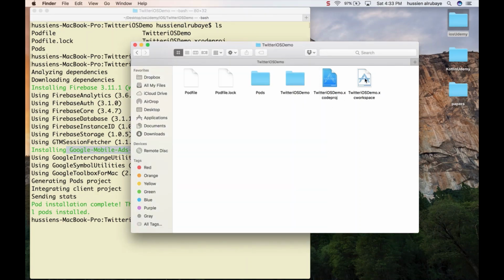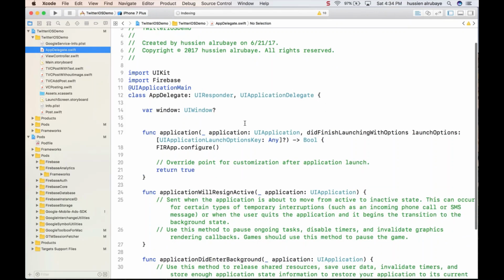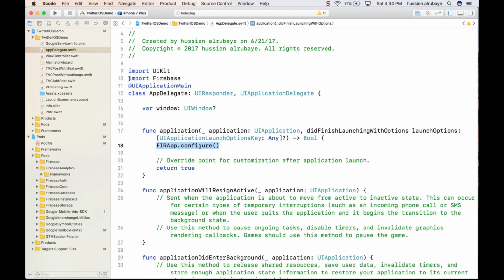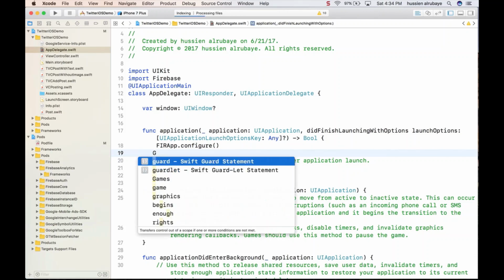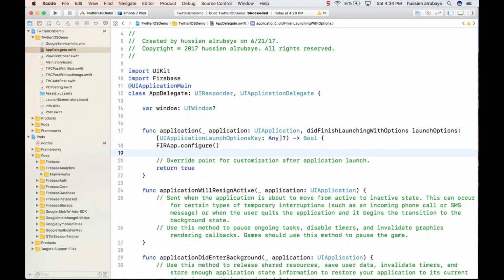So next, what I will do, just open my project. Okay, now first of all, I will go to the AppDelegate, which is this part of my project. My project is already configured to use Firebase. You know that I already added this line, so I don't need to add it again. What I need to add is something about GAD. I say GAD, wait for some time until it successfully loads the library for me. If it doesn't, wait for some time and see if it will be able to do GAD